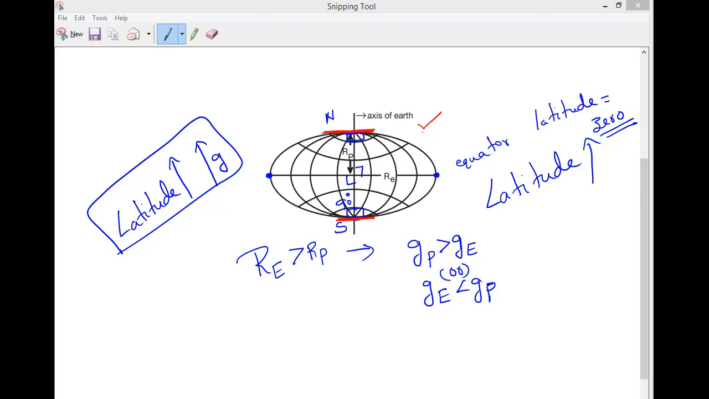Thus, acceleration due to gravity increases as the latitude increases. As the latitude increases. That is what it is. Are you clear, everybody? Any doubt, anybody, you can ask.